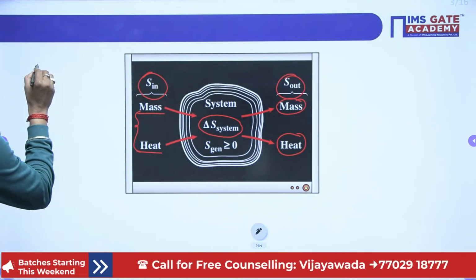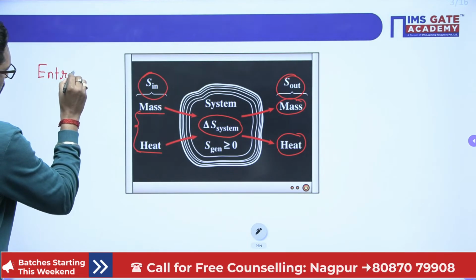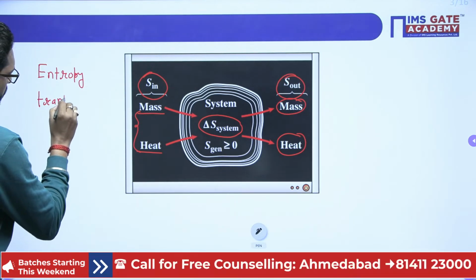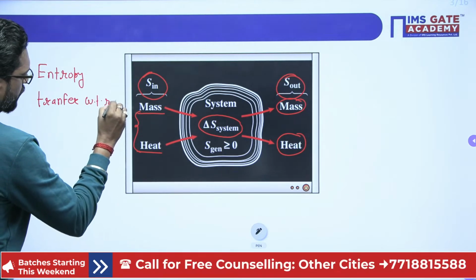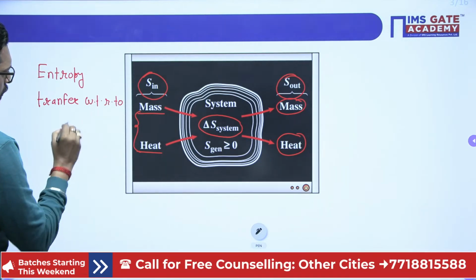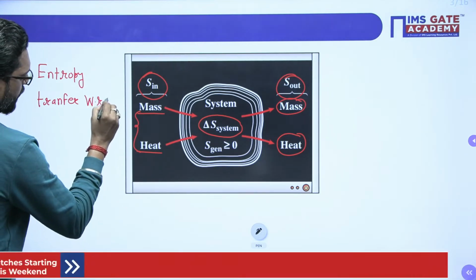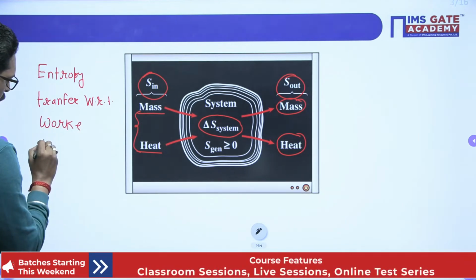That means the entropy transfer with respect to work is zero.